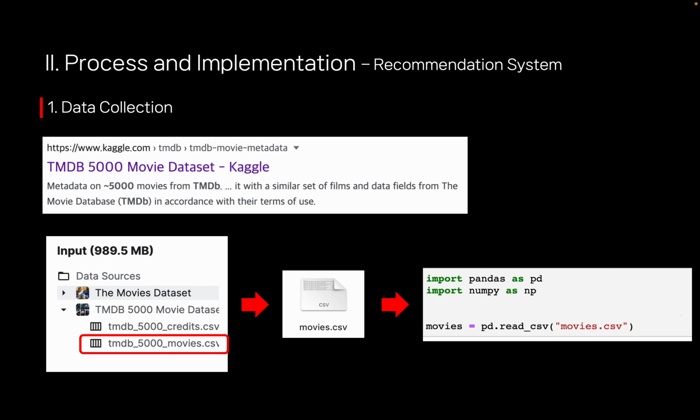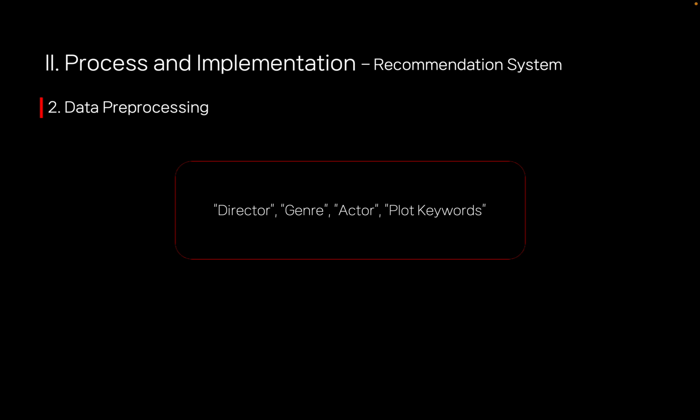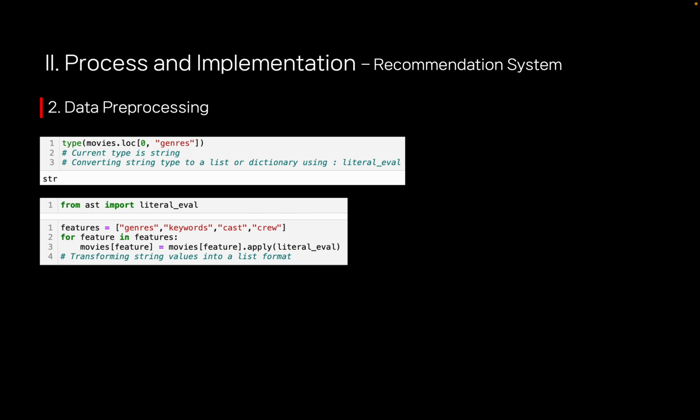I used a famous dataset called TMDB 5000. The dataset has many details like genres, budgets, and plots. The columns have different formats such as tuples, lists, and strings. I focused on four features: directors, genres, actors, and plot keywords. First, I converted string values into list format.